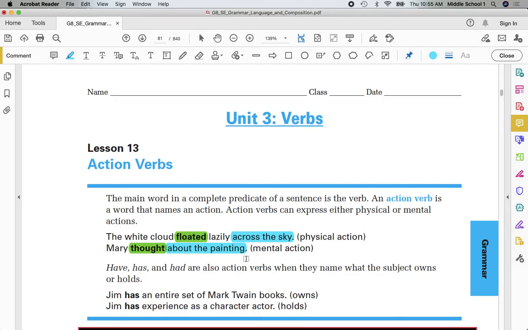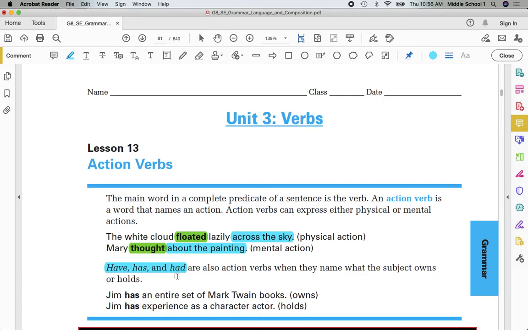So, back to the action verbs, physical versus mental. Remember that have, has, and had are included in the action verbs when they stand by themselves.